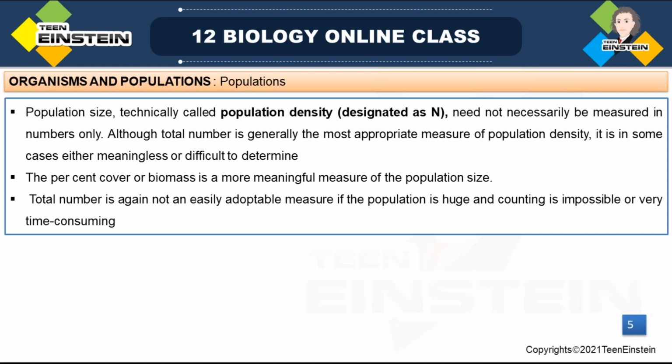So how can we make out the population size of a given area or space? There are different ways. We can check the total number. How can we check the total number? By counting all the individuals of that space. If it is a limited number, we can count the number of individuals, right?